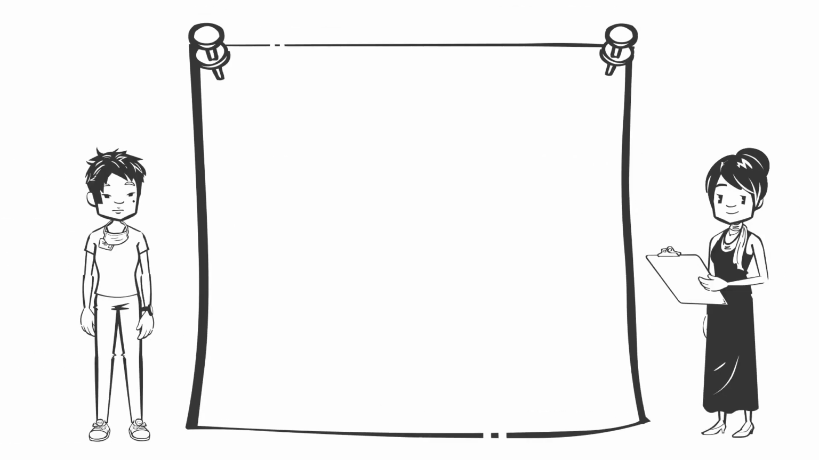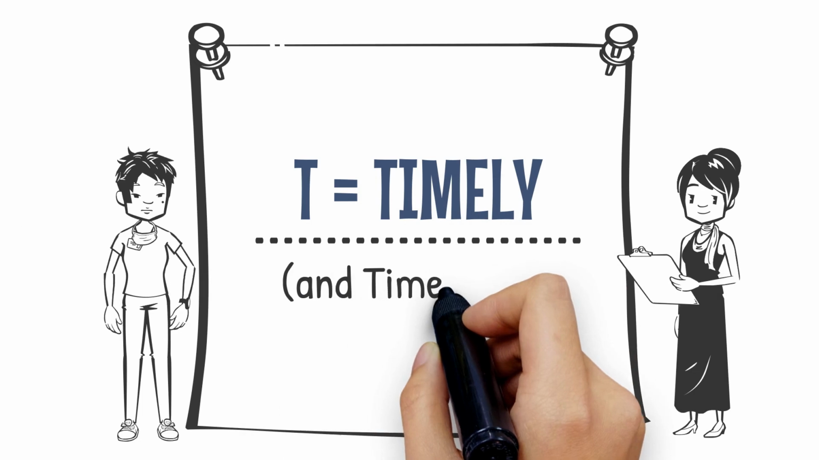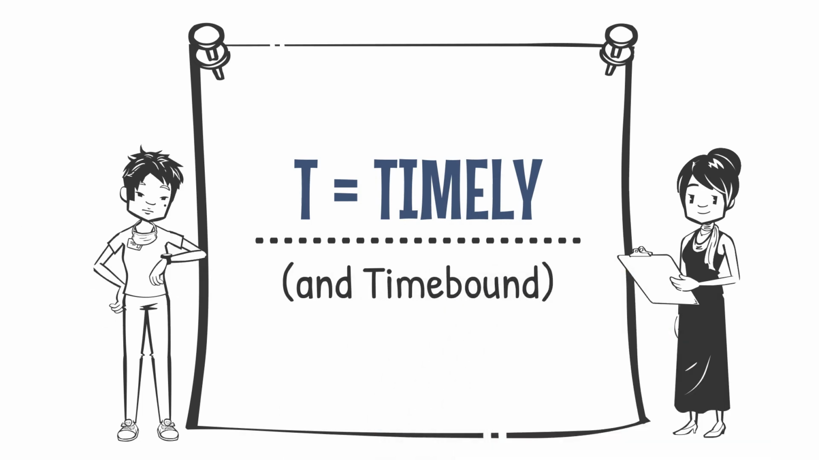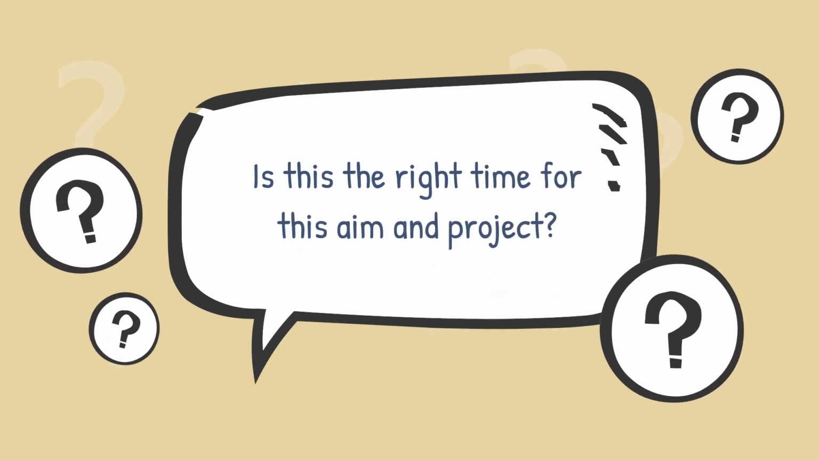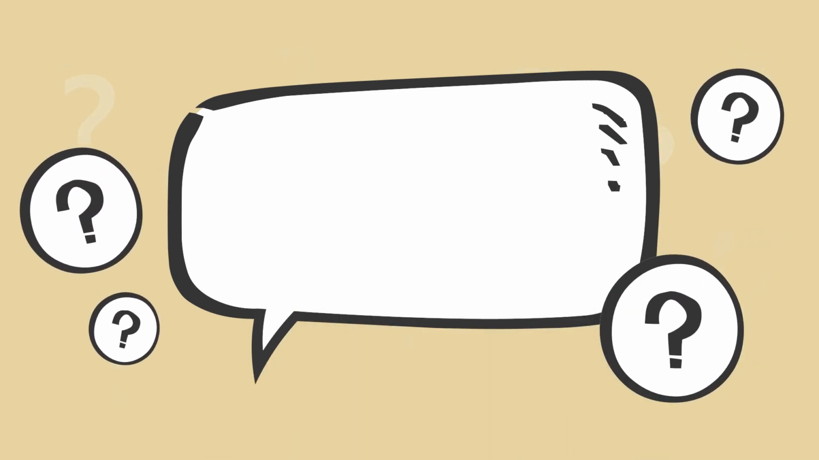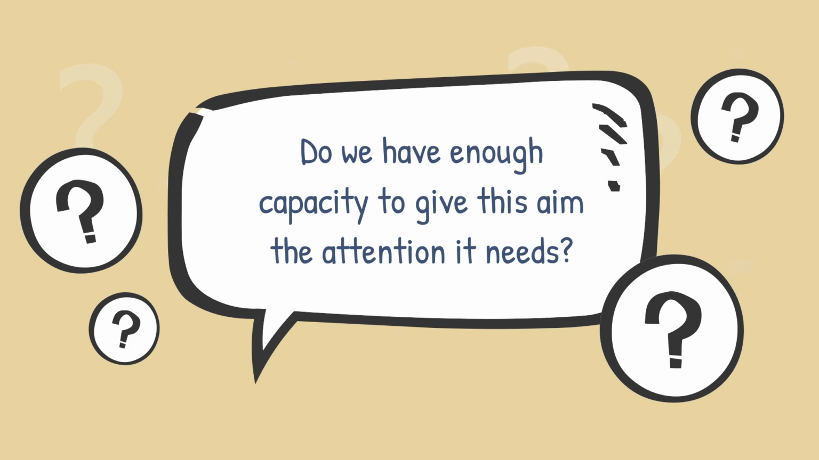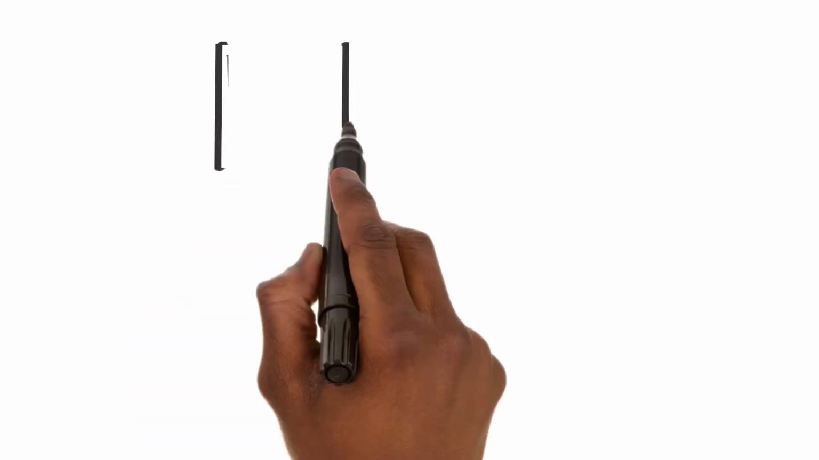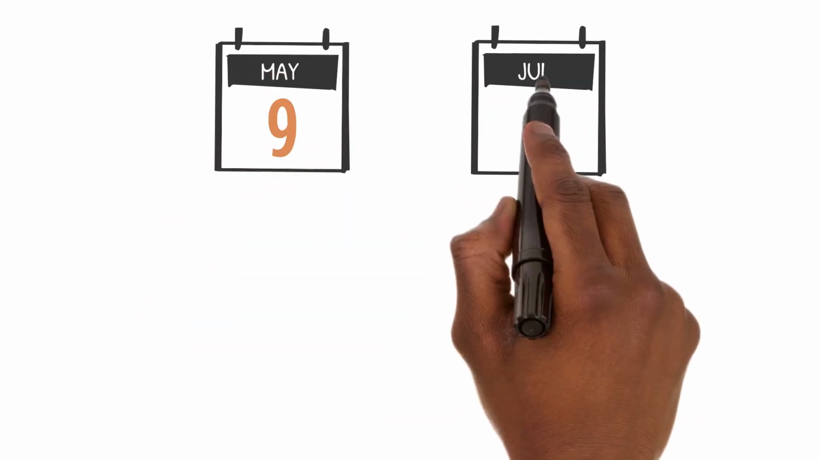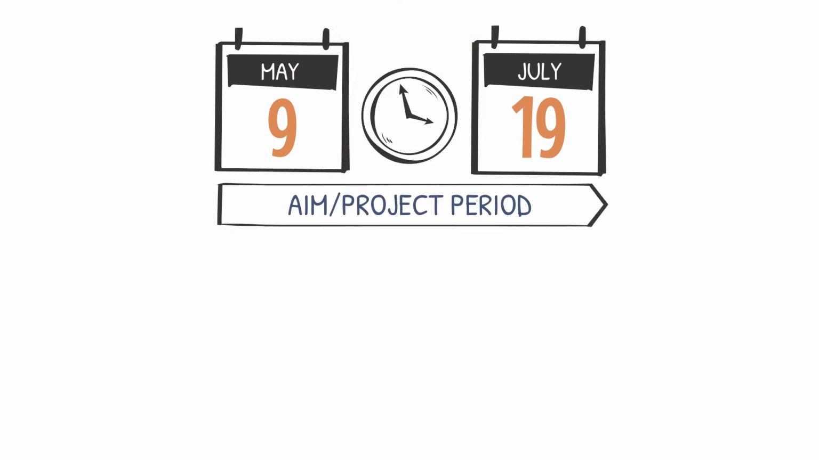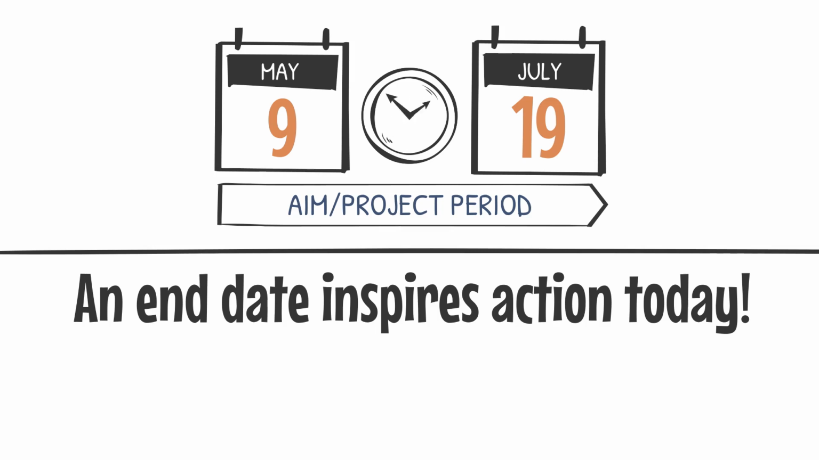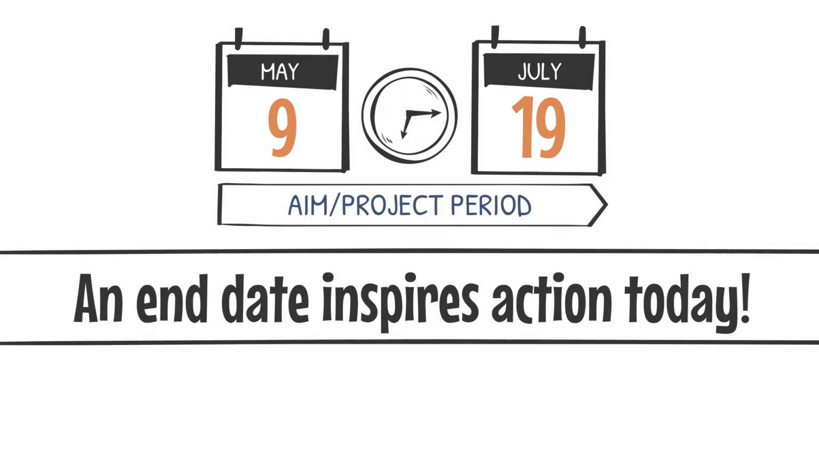Lastly, T, timely and time-bound. Here we address a 6th W, when. We first ask, is this the right time for this aim and project? Or in other words, do we have enough capacity to give this aim the attention it needs and deserves? Then we set specific time boundaries for the effort. Without an end date, there is no sense of urgency, no reason to take any action today. Without making an aim time-bound, it can be ignored and placed on the back burner indefinitely.